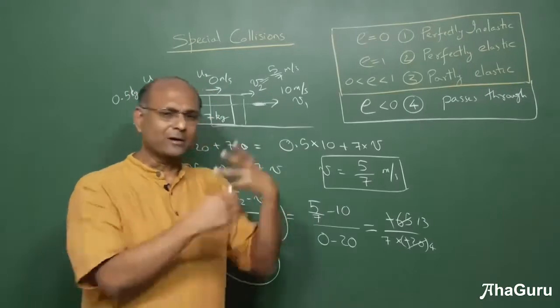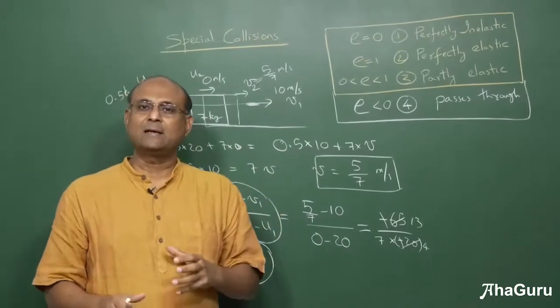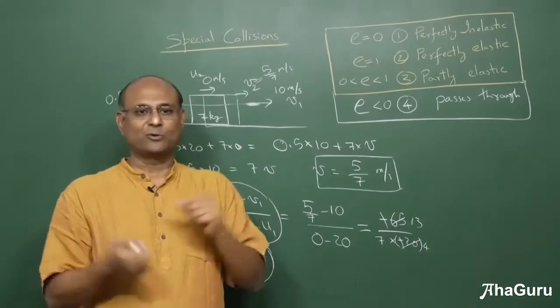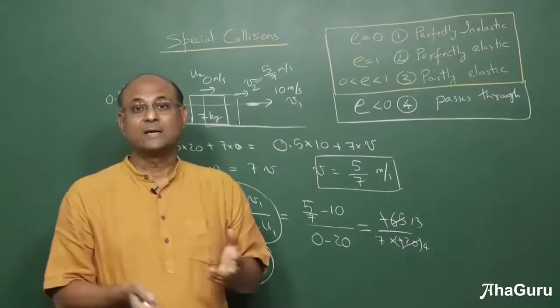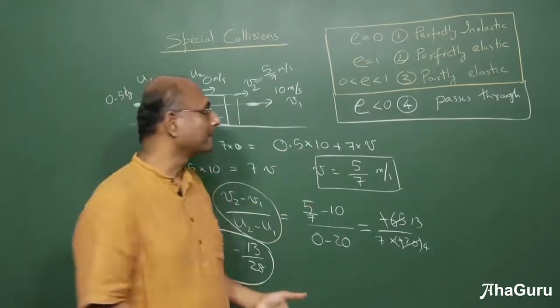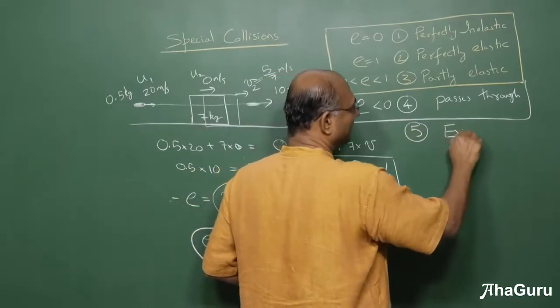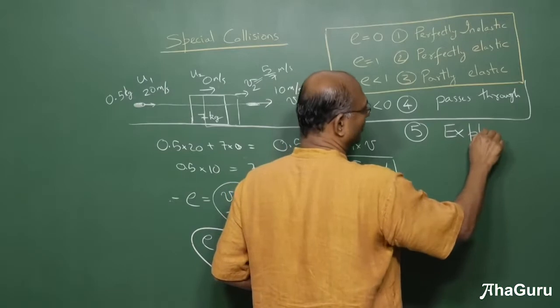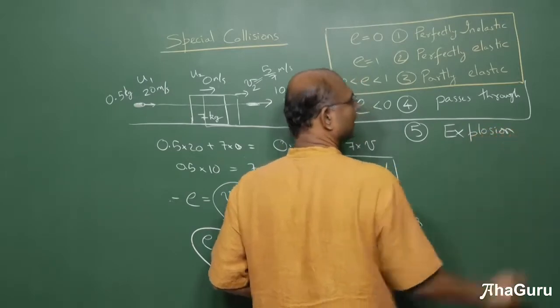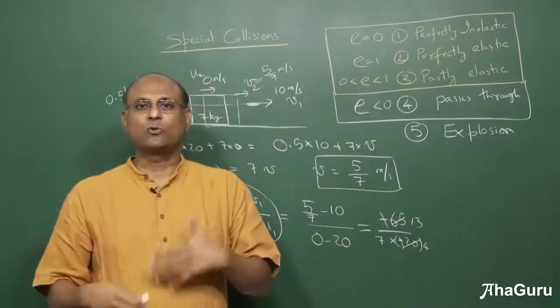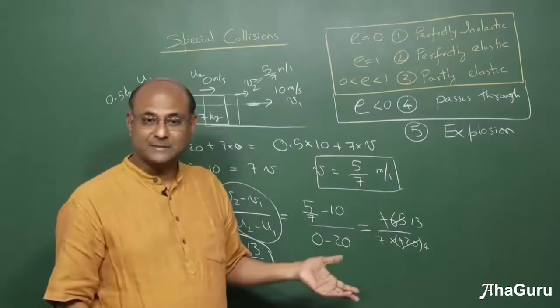Now there is one more example of collision, which is basically something people don't even think of as collision, but you can use the same principles. We will call it explosion. So the next thing that we are going to focus on is when objects explode. So I will call it explosion. Why am I calling explosion a collision? Because same laws, same principles will work.